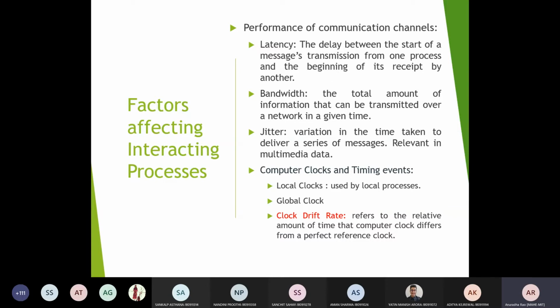Now, can anyone tell why there can be some latency in the network? What are the various parameters which actually impact latency? So you are going to get the response delayed. What are the various parameters which you have to consider to minimize the latency time?